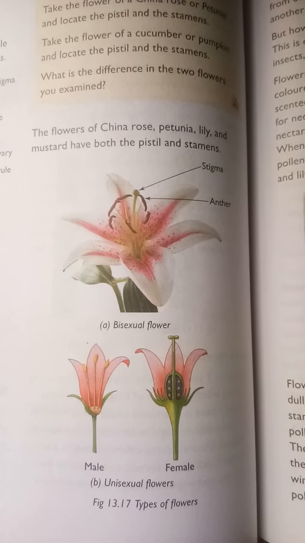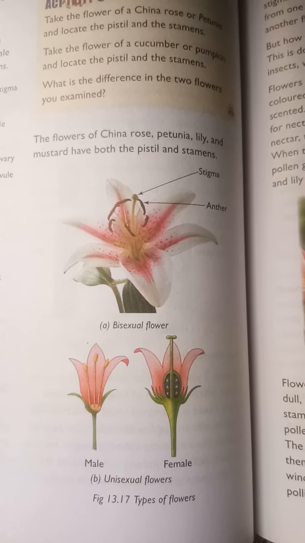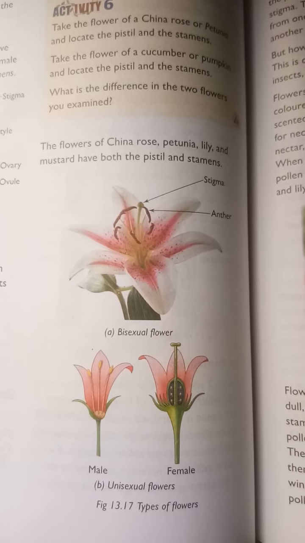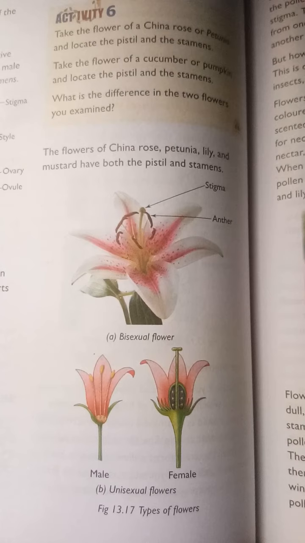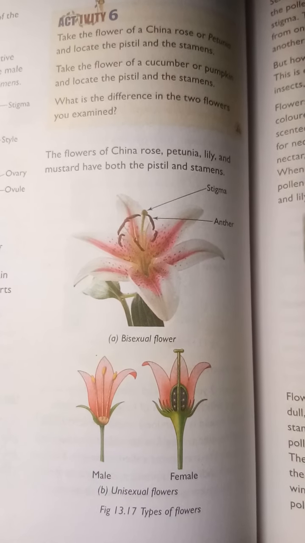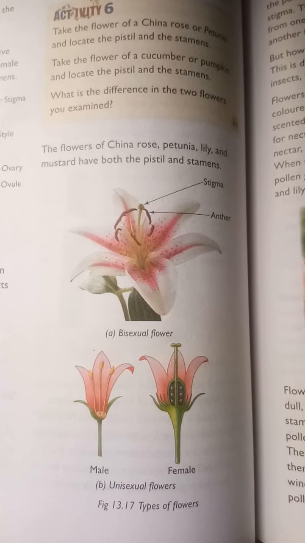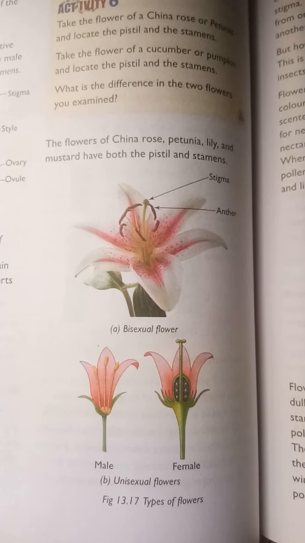Some more examples: China rose, lily, mustard. They have both pistil and stamen. They are called bisexual flowers. Unisexual flowers, some examples: cucumber, pumpkin, papaya. They have either the pistil or the stamen. So they are called unisexual flowers.